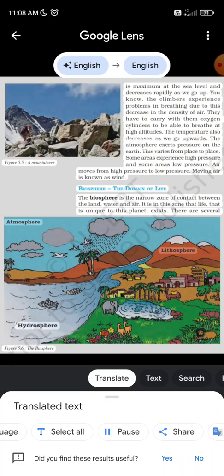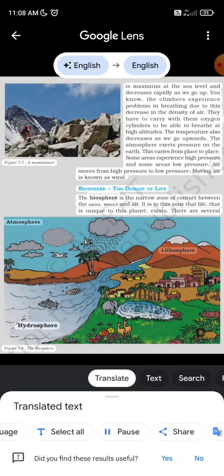The atmosphere exerts pressure on the Earth. This varies from place to place. Some areas experience high pressure and some areas low pressure. Air moves from high pressure to low pressure. Moving air is known as wind. Figure 5.5, a mountaineer.